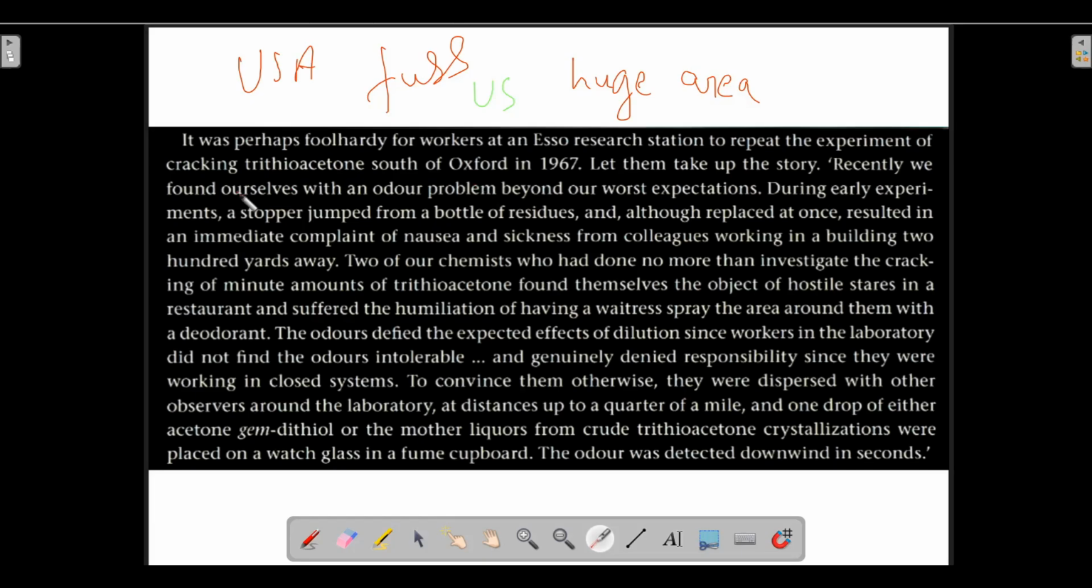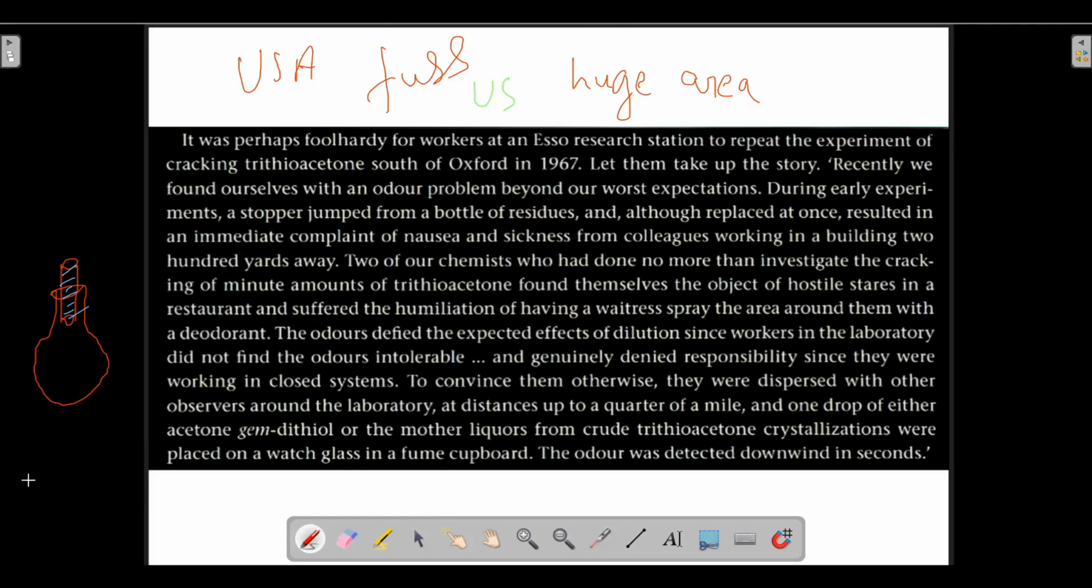During early experiments, a stopper jumped from a bottle of residues. Let us imagine there is a bottle, and a stopper to seal this particular bottle. This is the stopper. Now, a stopper jumped from a bottle of residues. What does it mean by a bottle of residues?